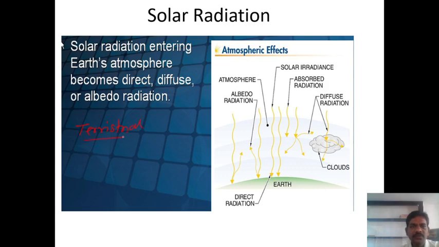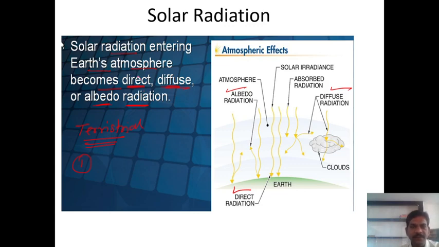Yes. So inside the terrestrial radiation, there are some types of radiation. Which types? Diffuse, then direct radiation, then albedo radiation. So how to define these? The solar radiation entering the earth's atmosphere becomes direct radiation, diffuse radiation, or albedo radiation.